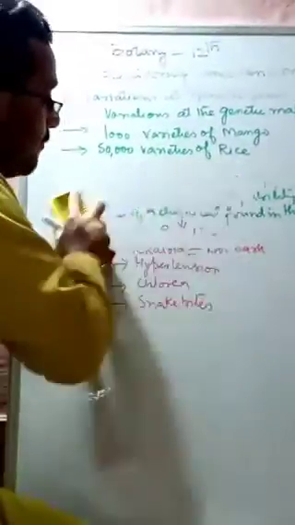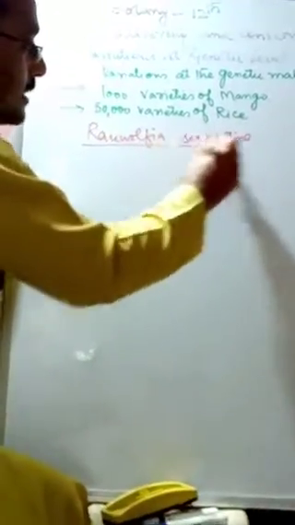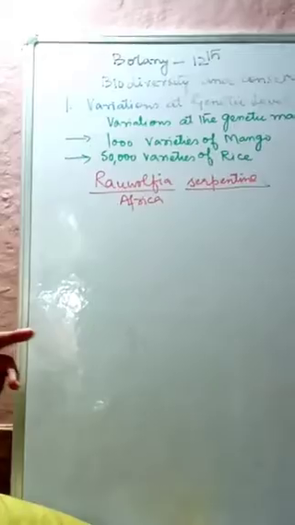Again, we will find in another part of the world the same genus, Rauwolfia, but a different species called serpentina. Here the genus is the same, but the species are different. It is mainly found in Africa. Again there are various varieties of this Rauwolfia serpentina, and the chemicals extracted from them also differ in their chemical potencies.